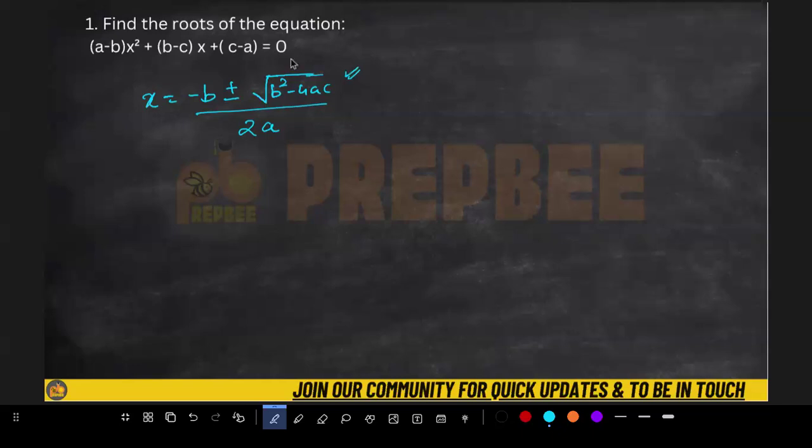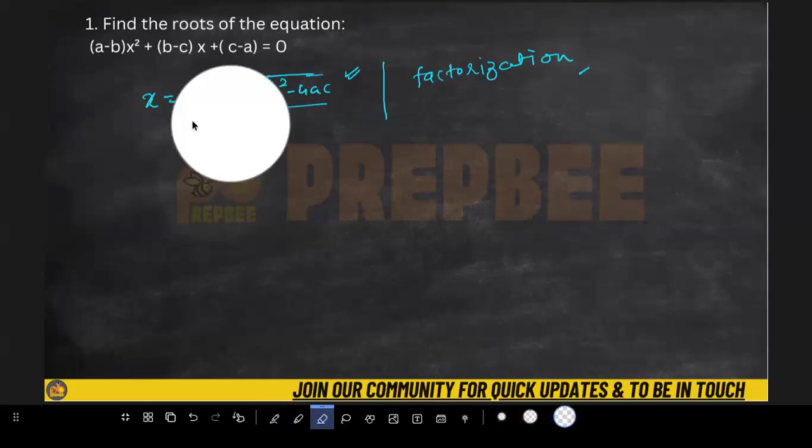If not, there is another way, which is factorization. But is factorization possible here? If you see the equation, are you able to factorize the variables? No, you can't. So what can you do in this kind of equation? It is a fixed equation.